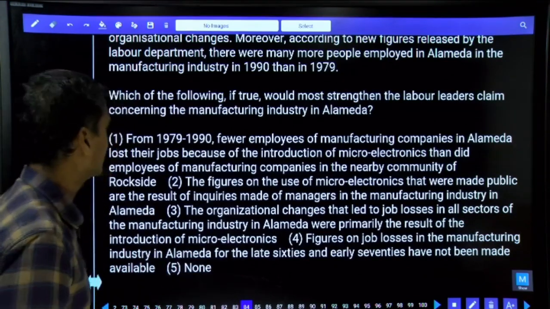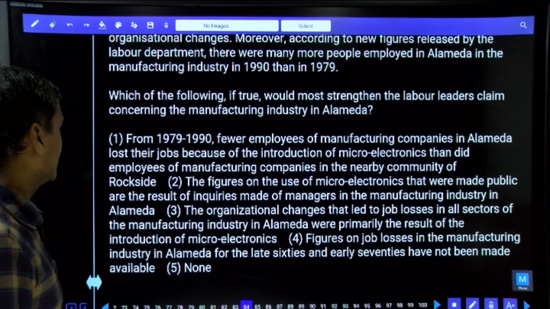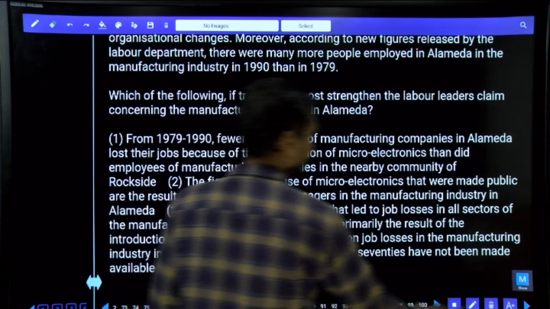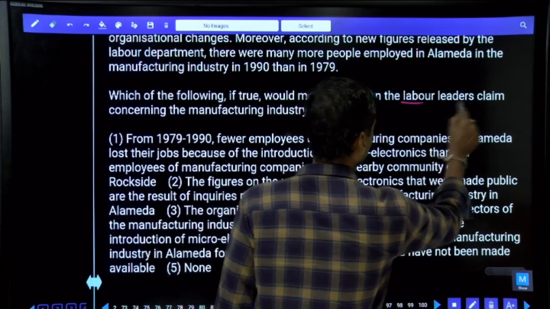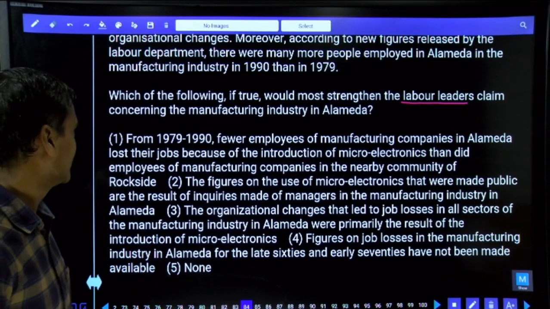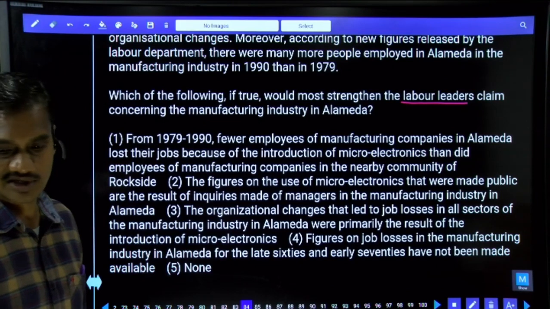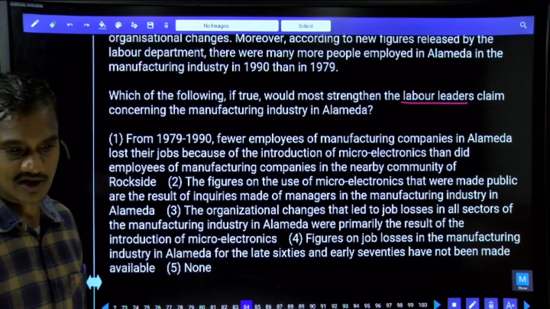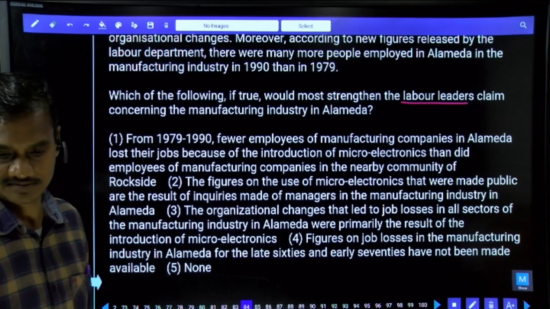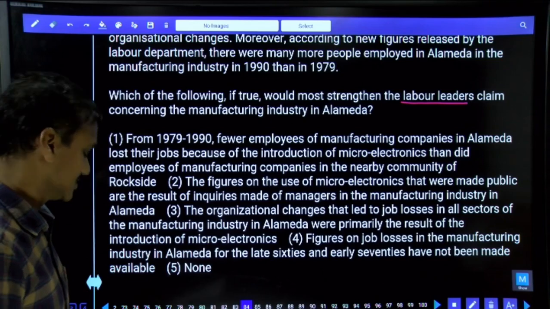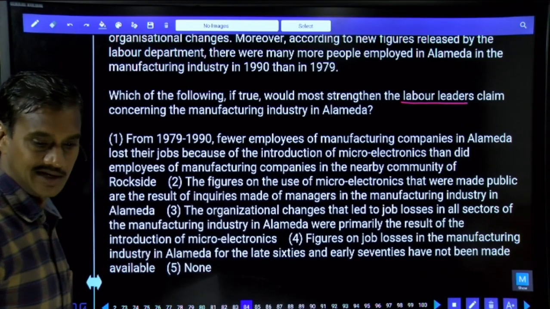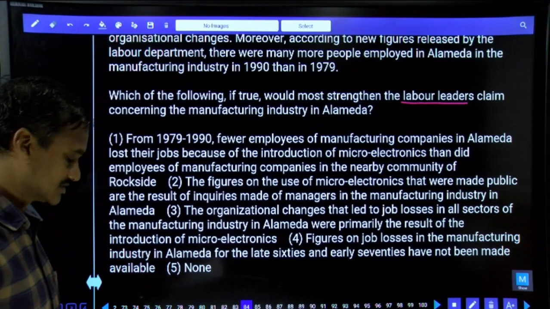Then coming to 84. Now in this question number 84, which of the following, if true, most strengthens the labor leaders' claim? Now we need to discuss the labor leaders' point of view. Strengthening the labor leaders' point. What is the claim made by these labor leaders? Their claim is that unemployment has increased a lot, isn't it? Now we need to focus on this one. Now, which among the following statements says that unemployment has increased a lot?